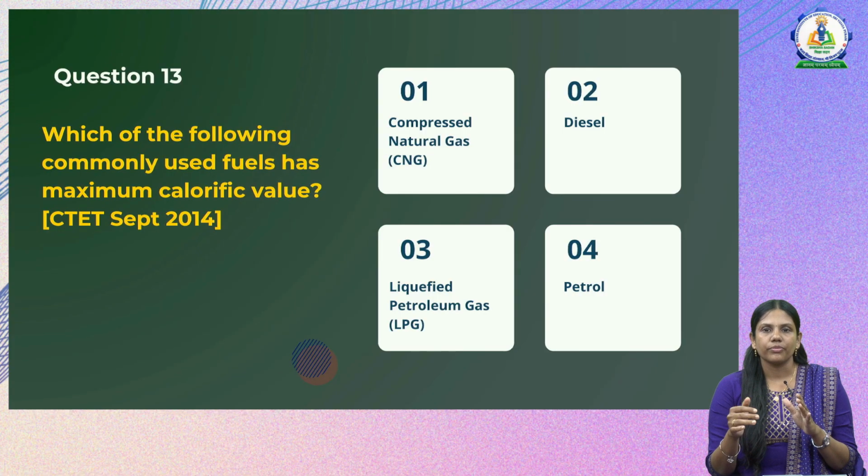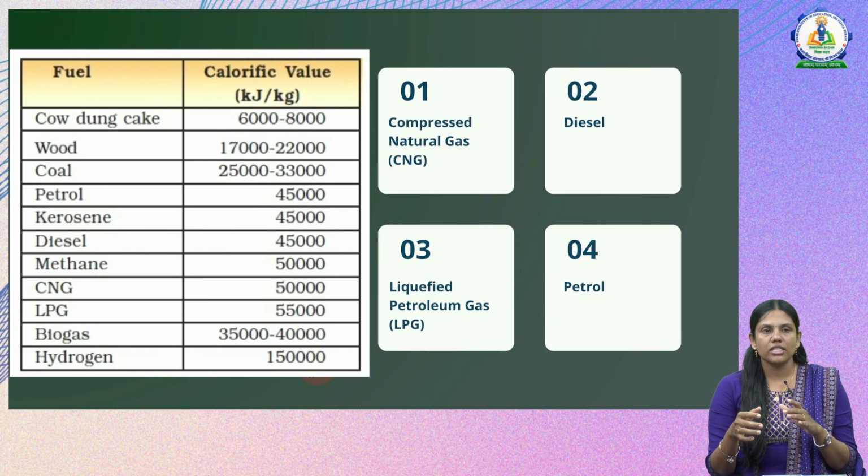Now let us see the calorific values of these particular fuels. If you see the cow dung cake, it is 6000 to 8000 kilojoule per kg. Now let us compare it with the options we have. First we have CNG, which is 50,000 kilojoule per kg. Then diesel, that is 45,000 kilojoule per kg. Then LPG we have with 55,000 kilojoule per kg, and then petrol with 45,000 kilojoule per kg.